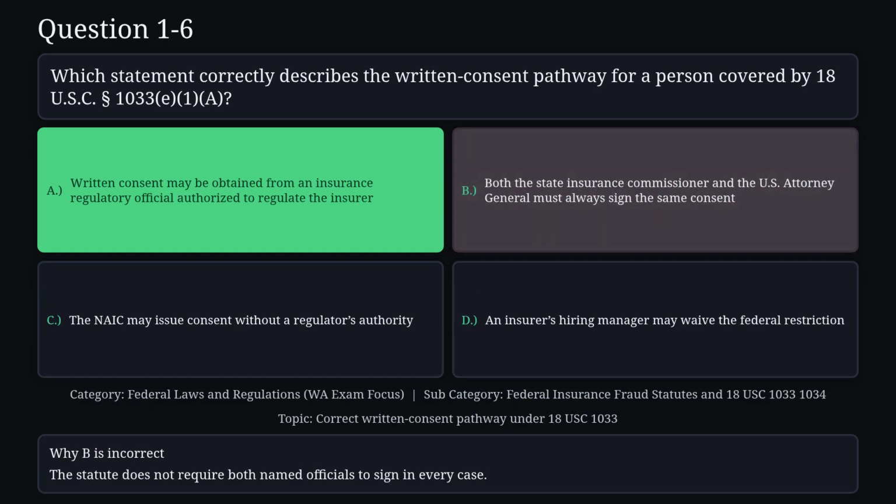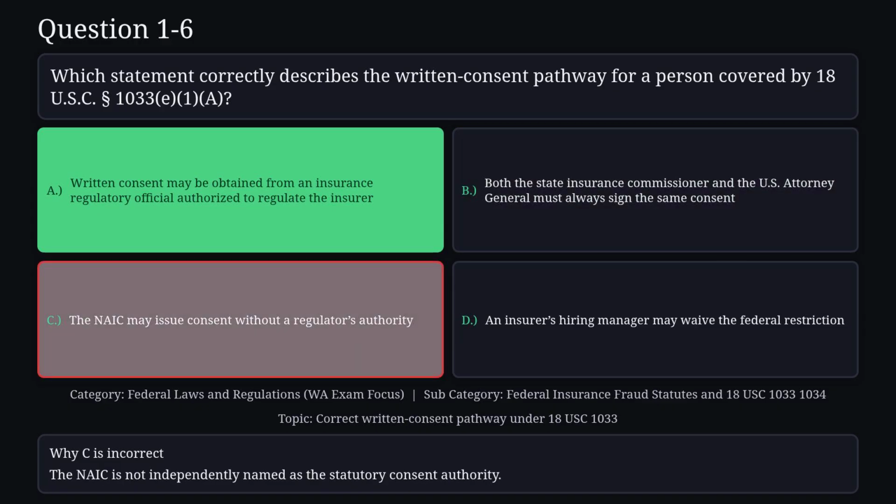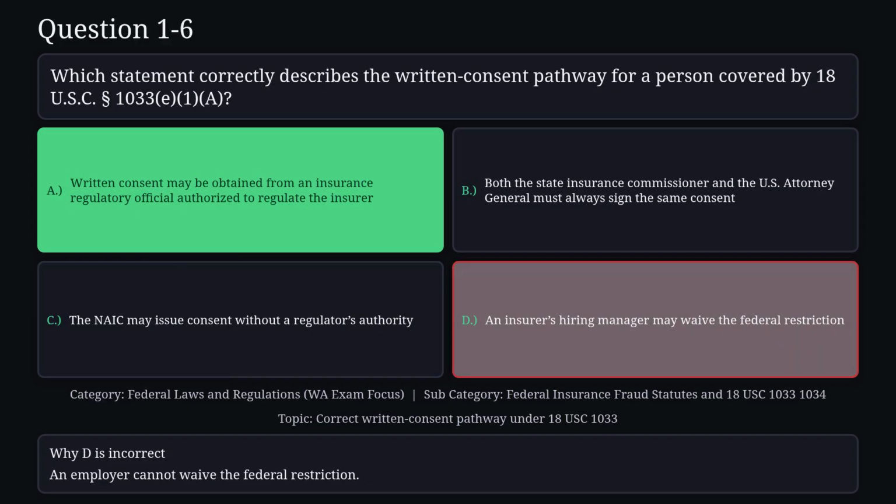The statute does not require both named officials to sign in every case. Reason C is not correct. The NAIC is not independently named as the statutory consent authority. Reason D is not correct. An employer cannot waive the federal restriction.